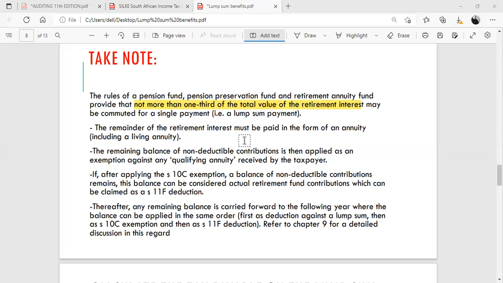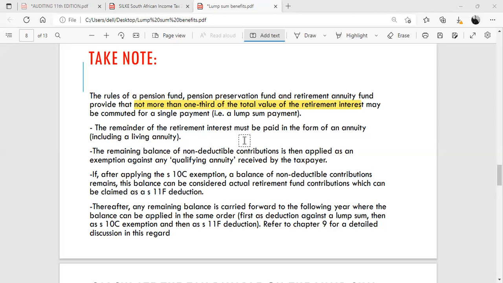If after applying the Section 10C exemption for the annuity, a balance of non-deductible contributions remains, this balance can be considered actual retirement fund contributions, which can be claimed as a Section 11F deduction.